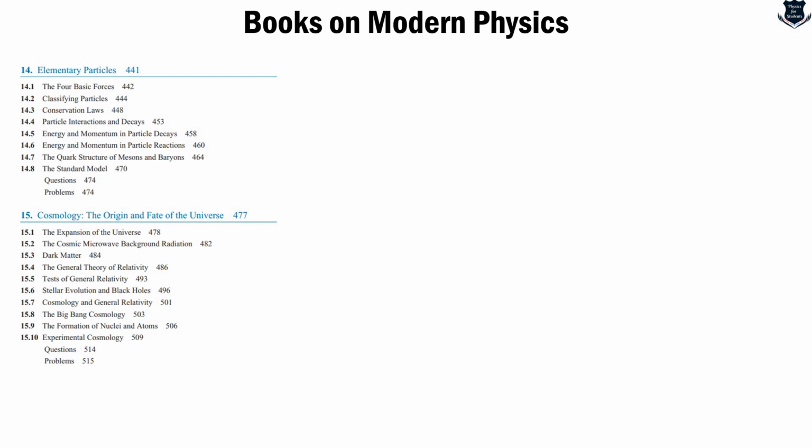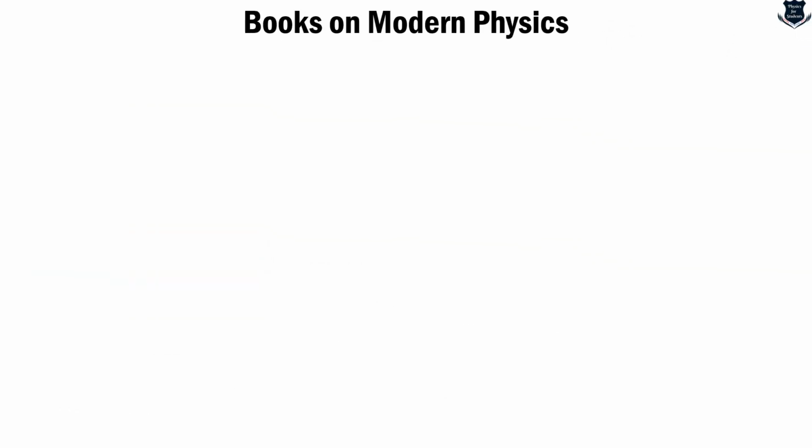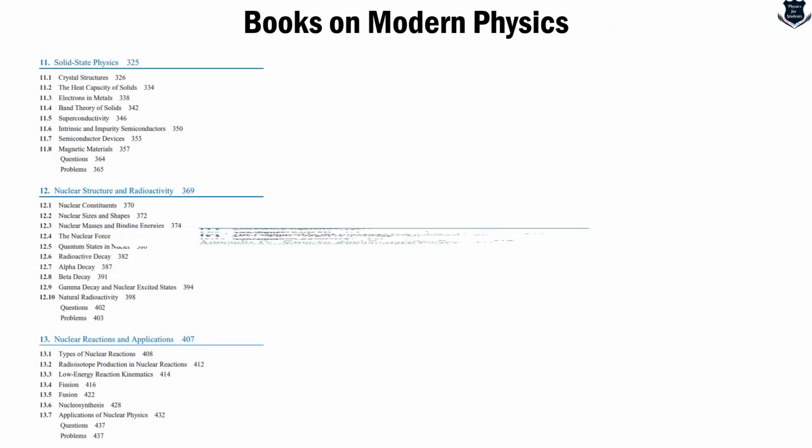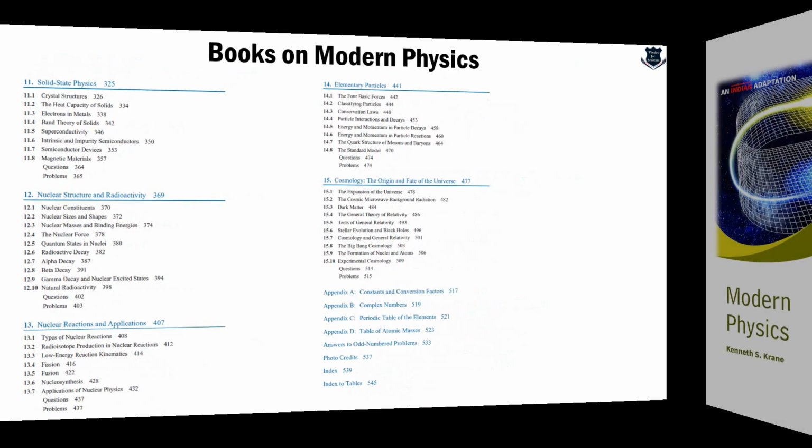I don't remember, but Bayes' book doesn't cover much cosmology. And then it goes into wave properties, Schrödinger equation, Rutherford model, molecular structure, statistical physics, and so on. So overall, these are the areas being covered. Then the origin and the fate of the universe, further into nuclear reactions, and then there are appendixes or exercises.